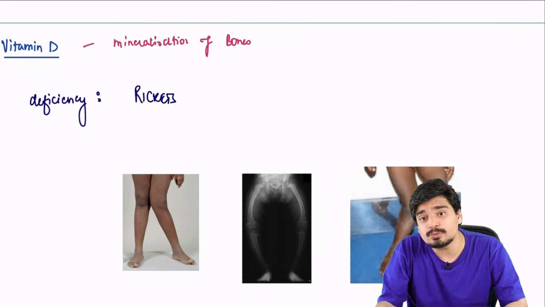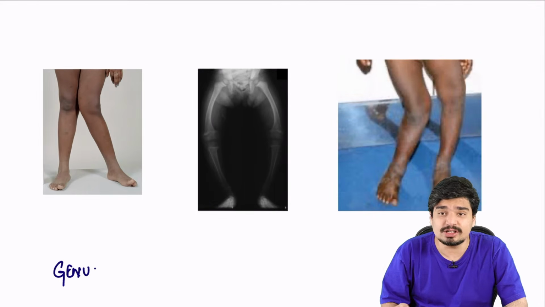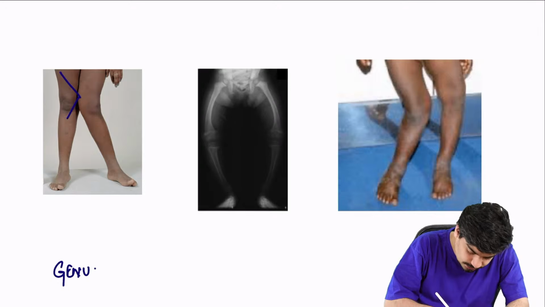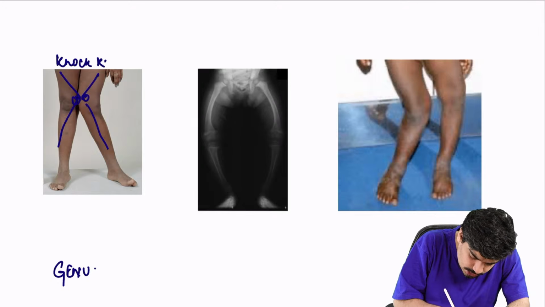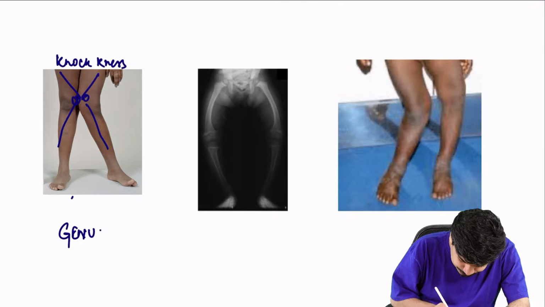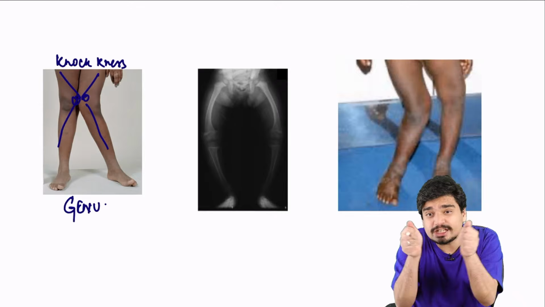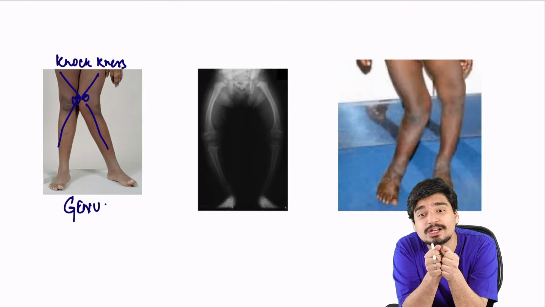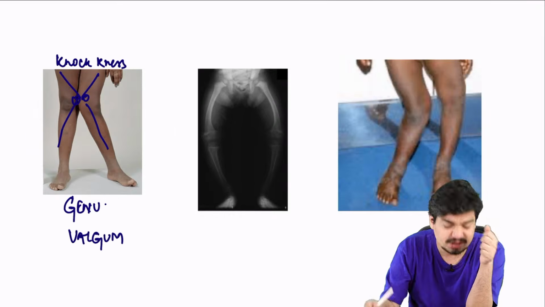What do you see in rickets? You will see these things. These are lower limb changes. This is called knock knees. The knees are knocking each other. They are joined together. Gum helps in joining stuff together. This is also known as genu valgum.